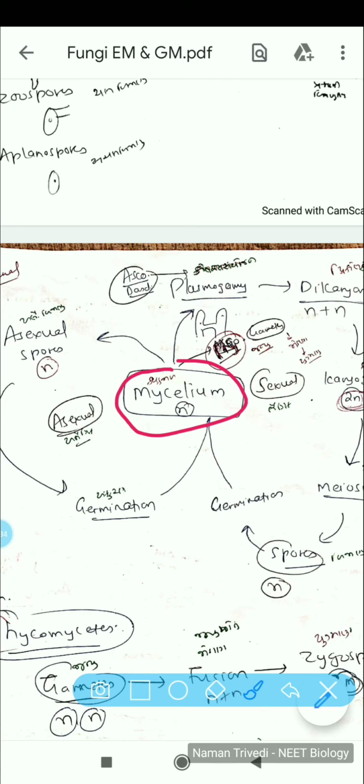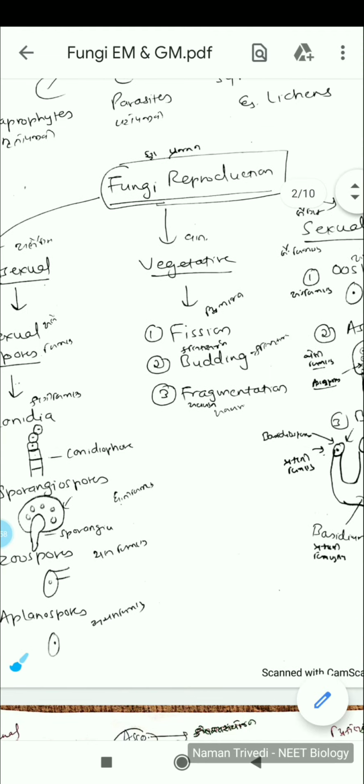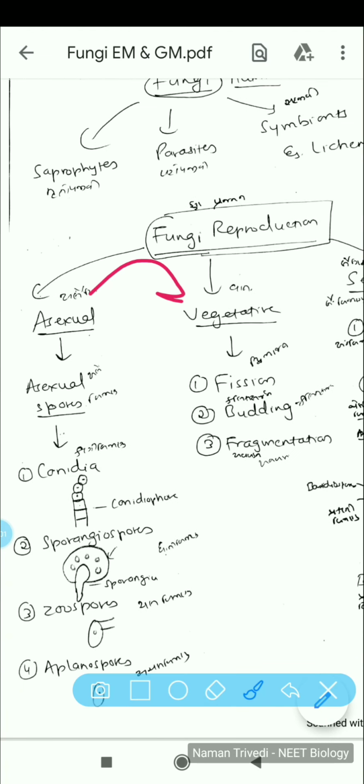So fungi can have two modes of reproduction, or the vegetative, but we are not talking about vegetative because vegetative reproduction is a separate thing. I am not talking right now in the life cycle about vegetative reproduction. So fungi can have two options, either sexual or asexual. As you might know, vegetative can also be said to be an asexual mode of reproduction, but here we are talking with relation to the spores.